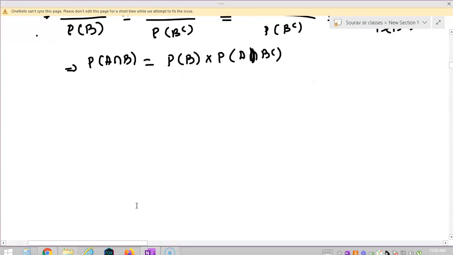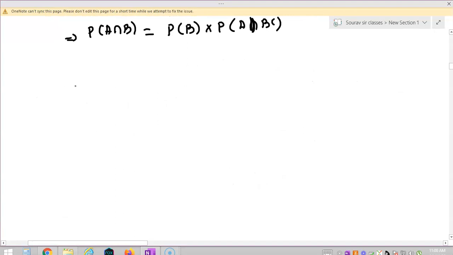Now observe that if we take A intersection B union A intersection B complement, what do I get? By using the distributive law, I get A intersection (B union B complement).